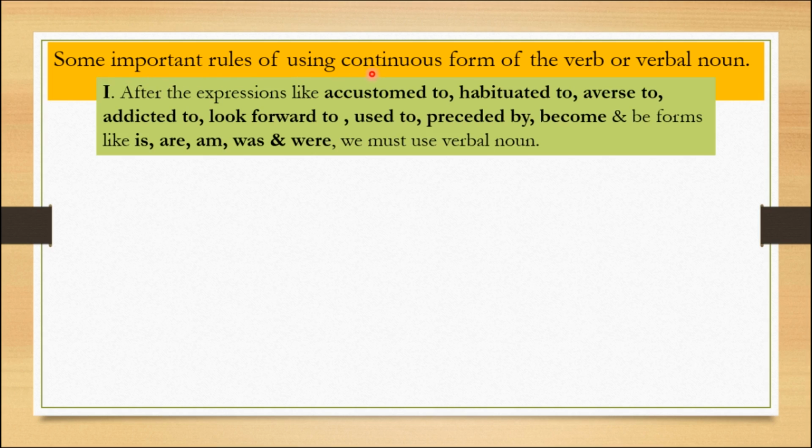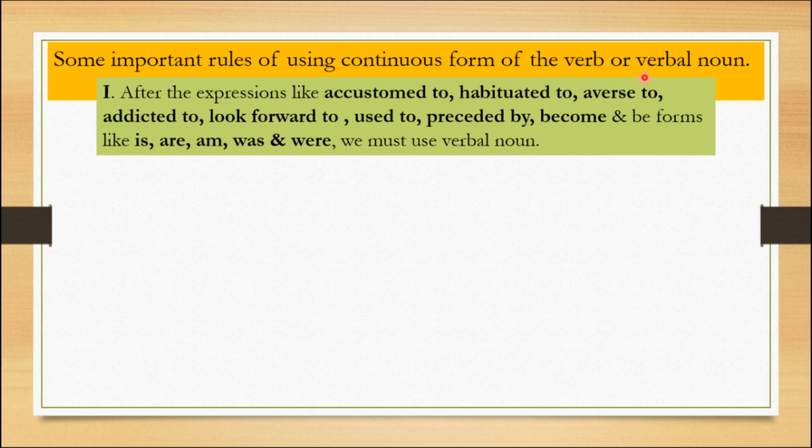Some important rules of using the continuous form of the verb or verbal noun. Children, have you ever heard the term verbal noun? Of course, let me explain. A verbal noun is nothing but a verb with the ing form which is used as a noun. Yes, when a verb with ing form is used as a noun, that is called a verbal noun. Let me give one or two examples.